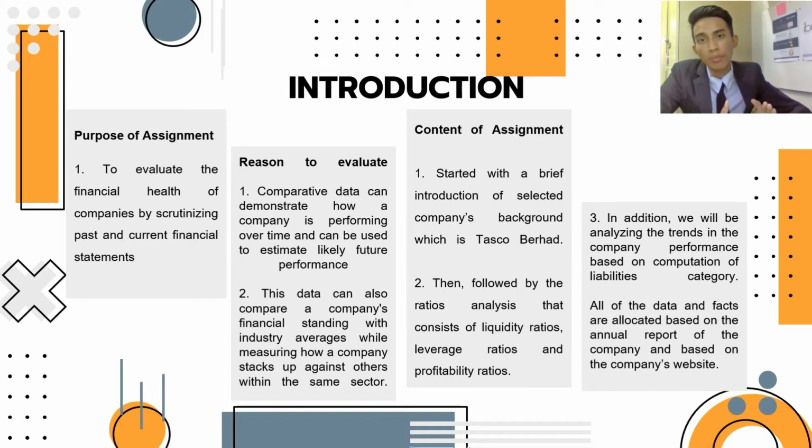So, in this assignment, we are going to start with a brief introduction of the selected company's background, which is Tasco Berhad. Next, it will be followed by the ratio analysis, consisting of liquidity ratios, leverage ratios, and also profitability ratios. Next, we are going to analyze the trends of the company by computation of liabilities category. All the data and facts that we allocate are based on the annual report of the company and also the company's website.